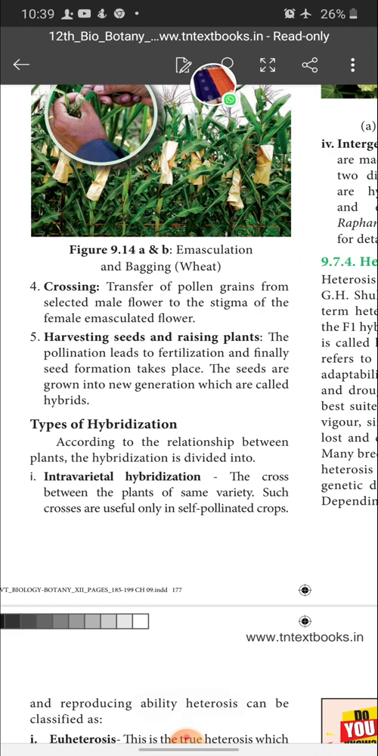Next one is types of hybridization. Children, here you have 5 points for steps involved in hybridization. So it is an important 5-mark question. Please bracket it and go through this thoroughly.